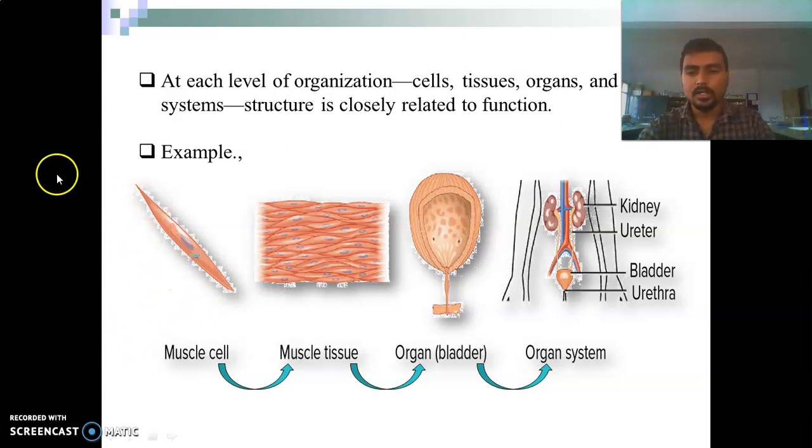Here an example is the muscle cells. From these muscle cells there is a formation of the muscle tissue. This muscle tissue comes from the muscular organ which is a bladder, and this bladder gets involved in one type of organ system which is the urinary system.